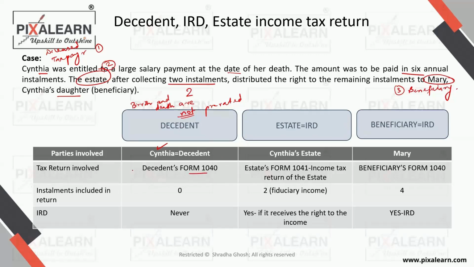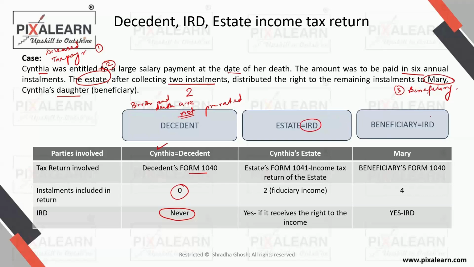So we call this the 1040 of the decedent. Now in this case, the salary was not received before the date of death. So ideally, there would be nothing taxed as income of the deceased. The income with respect to the decedent is never taxed in the hands of the deceased. It always is taxed in somebody else's hands. So the money which belongs to the decedent taxpayer, but which the decedent taxpayer could not receive, becomes income with respect to the decedent. The tax is on income in the hands of somebody else, as though that somebody else is the decedent. So who is that somebody else?